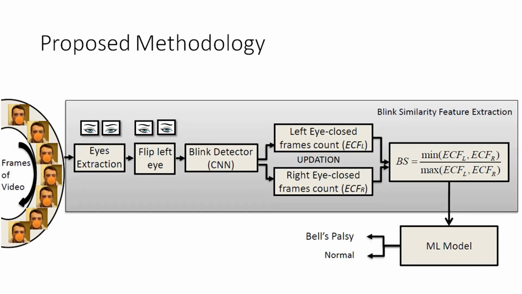Now that we have these two eye images, before we pass them on to the blink detector, we need to flip the left eye because our blink detector is trained on right eye images. At the time of training, we have flipped the left eye to the right eye so that we are solving an easier problem with whatever data we have.